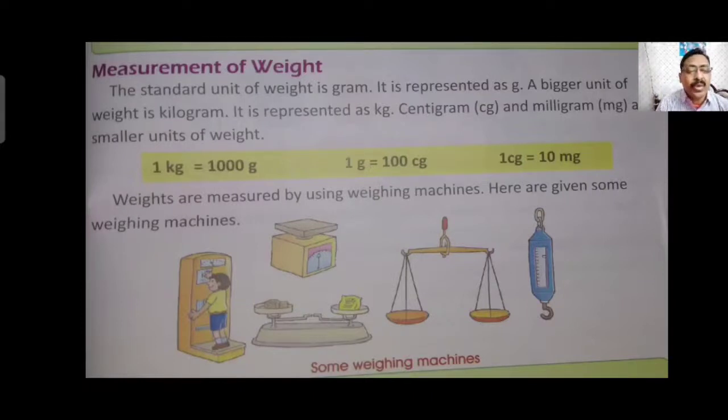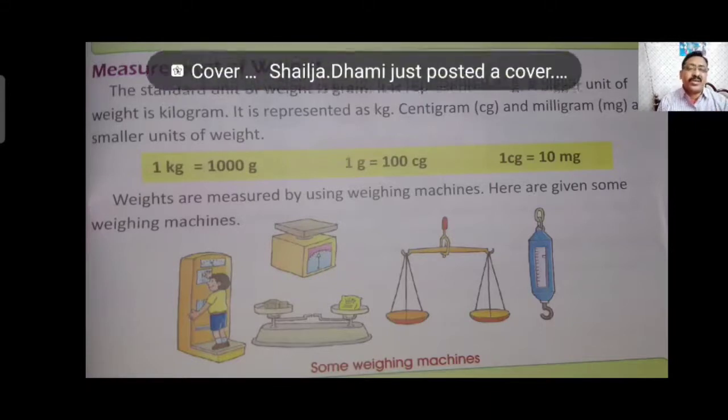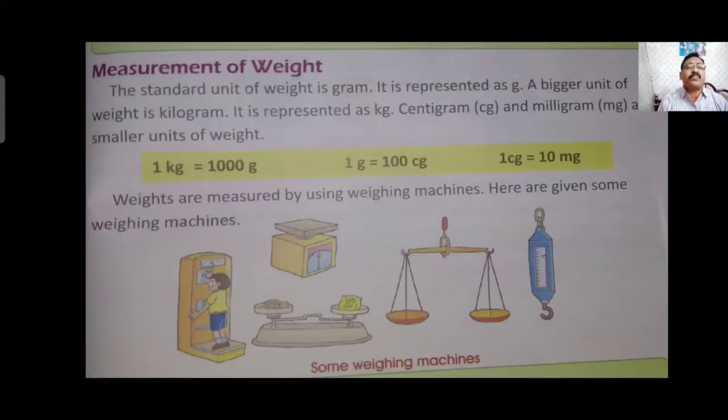When we measure any lighter object, we use milligram or gram. When we measure a heavier object, like a wheat bag or rice bag, we use kilogram. So kilogram in short form is written kg, gram is written g, and milligram mg. Like this in short form it is written. You can see 1 kilogram equals 1000 gram, 1 gram equals 100 cg, centigram, 1 centigram equals 10 milligram.